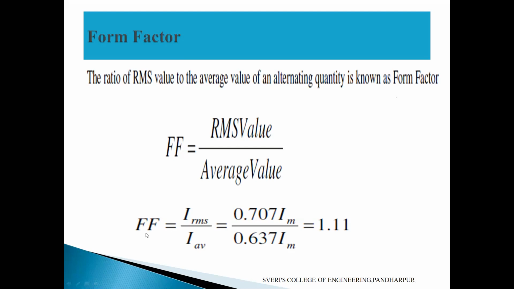Form factor FF equal to IRMS divided by I average equal to 0.707 Im divided by 0.637 Im equal to 1.11.